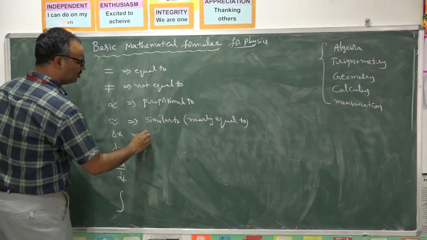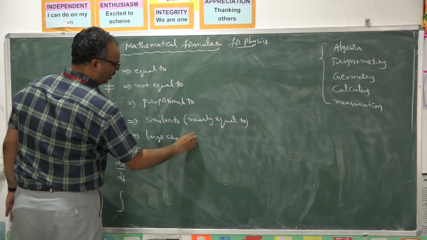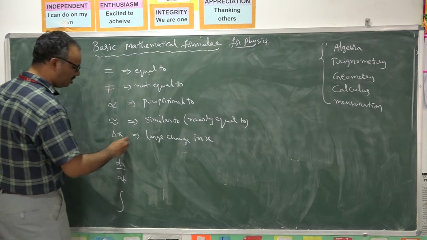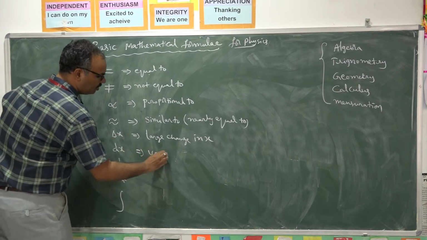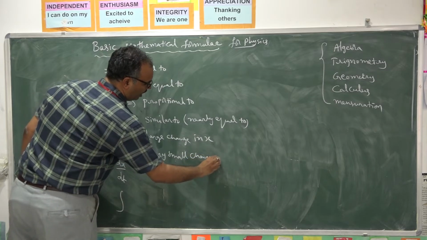Delta x means large change in x. And dx means very small change in x.